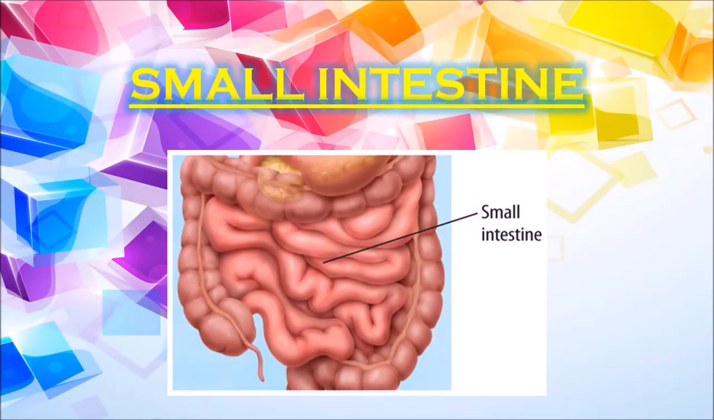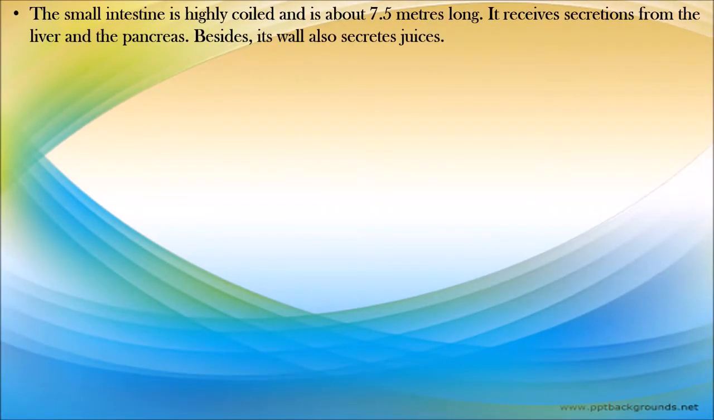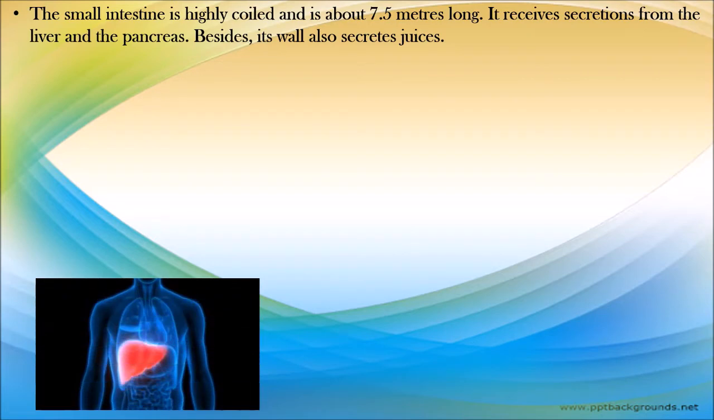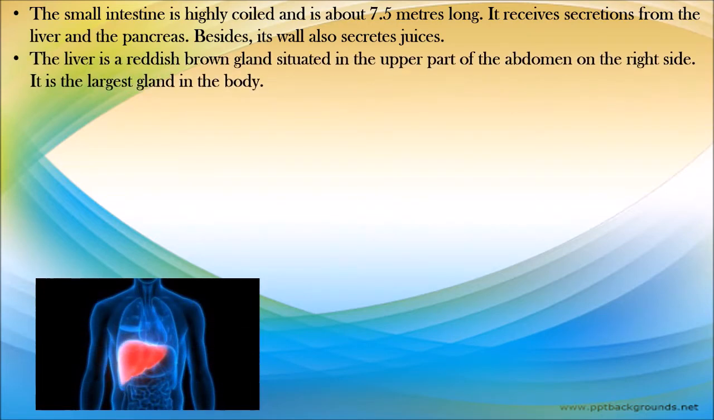Now the food has reached the small intestine. The small intestine is highly coiled and is about 7.5 meters long. It receives secretions from the liver and the pancreas. Besides, its wall also secretes juices. Now remember, the small intestine is the longest intestine in your body. Even though it is called the small intestine, it is the longest.